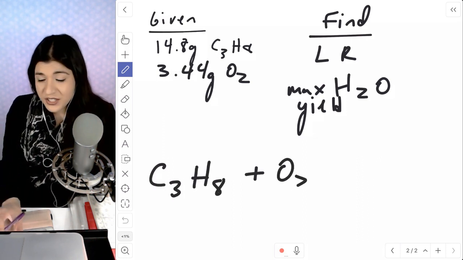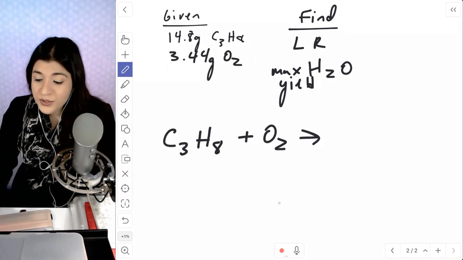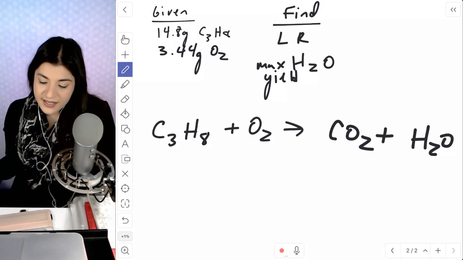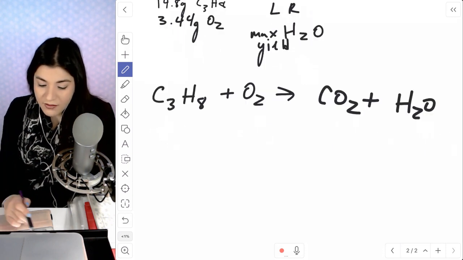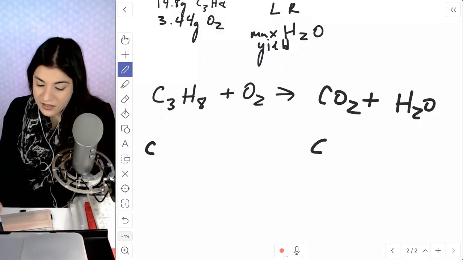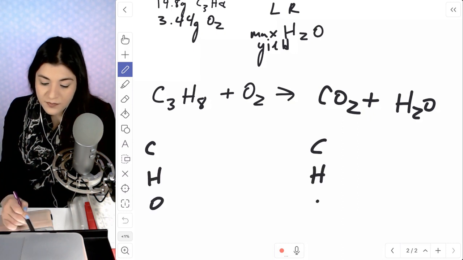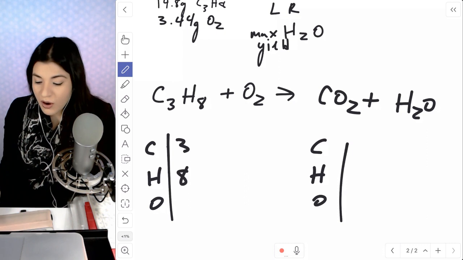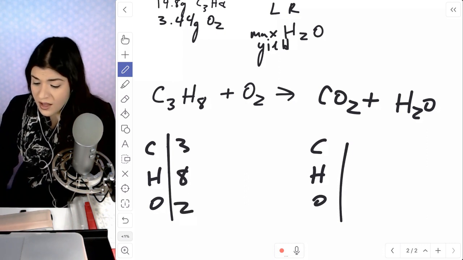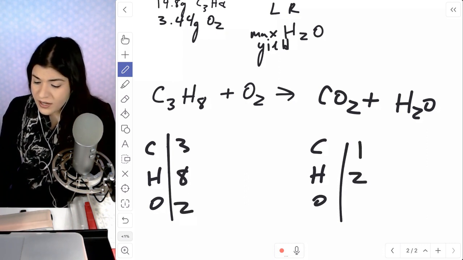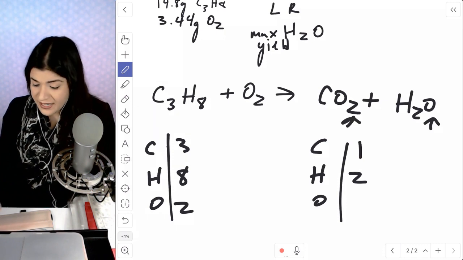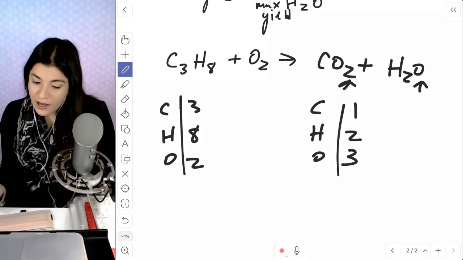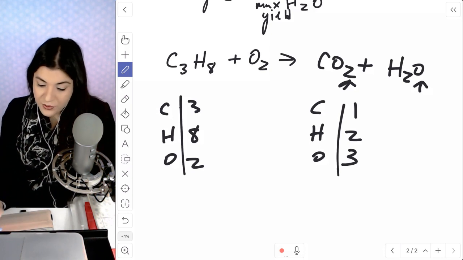This is a combustion reaction, so it will always produce CO2 and water. Now, all I have to do is balance this out. Let's write everything out and see how many of each we have. So we have 3 carbon, 8 hydrogen, 2 oxygen. On the other side, there's 1, 2 hydrogen, and there's 2 and 3 oxygen. Okay, so I'm going to start off with just balancing out the carbon and putting a 3 in front